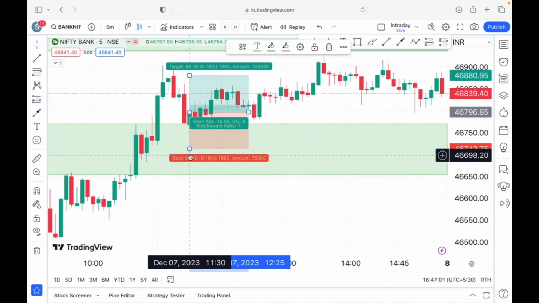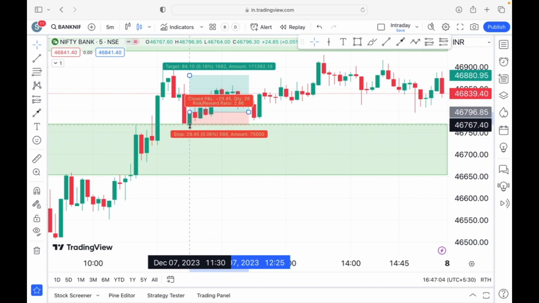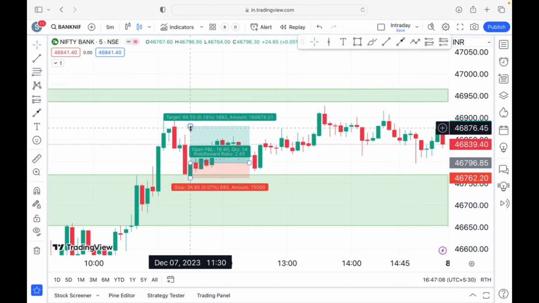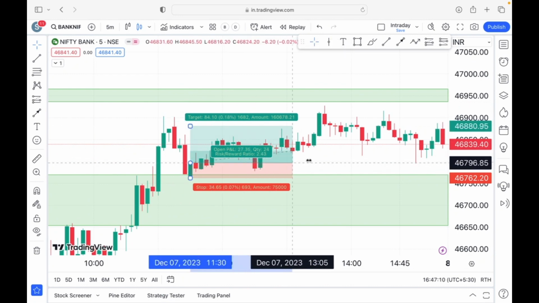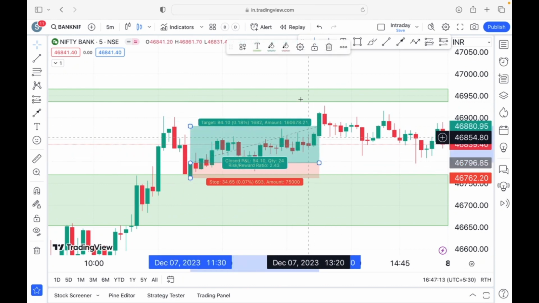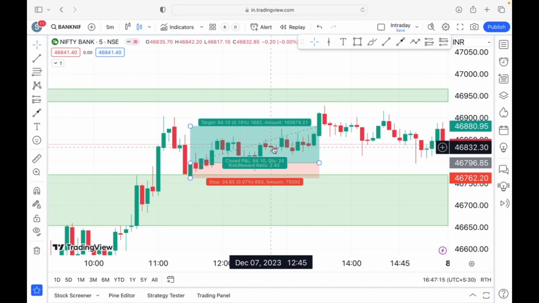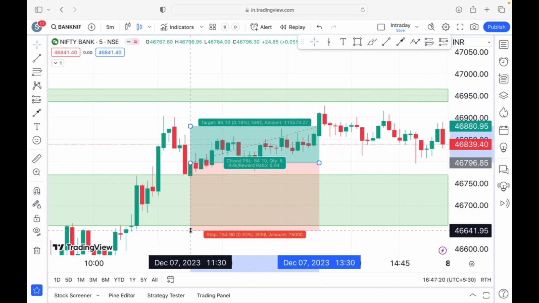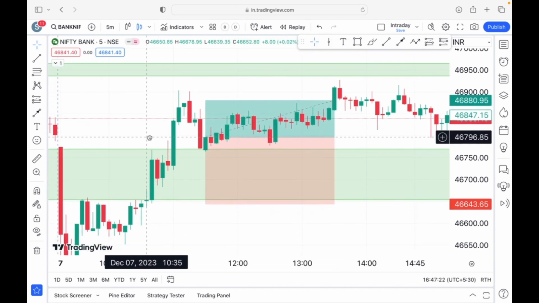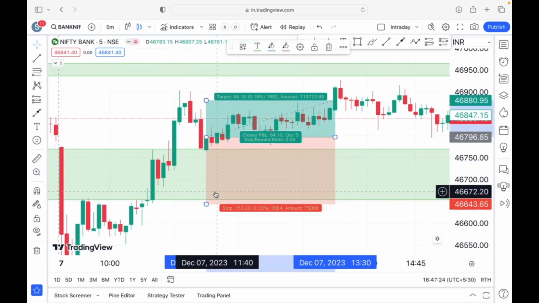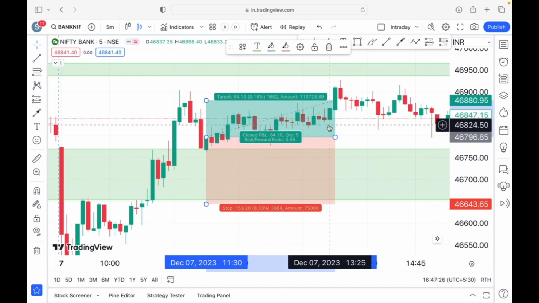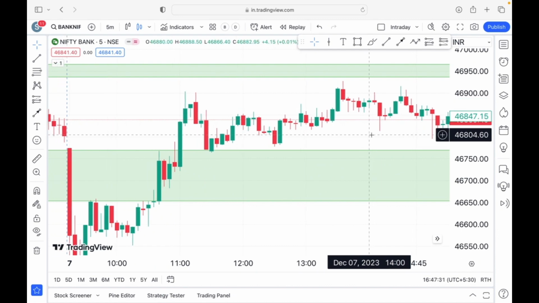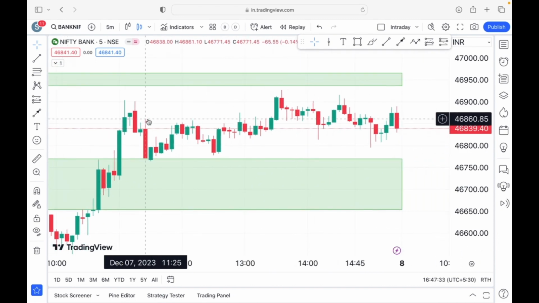now this is going to be crucial, because some of you may have taken this as your stop loss, just below this line, and this as your target. For those people, it would have given them a good profit of 84 points on the Bank Nifty. But those who are not so confident, who are not so aggressive on their trades, would have taken this as their stop loss. And then in this case, your risk versus reward ratio is not great, so even there we don't have a good trade entry.